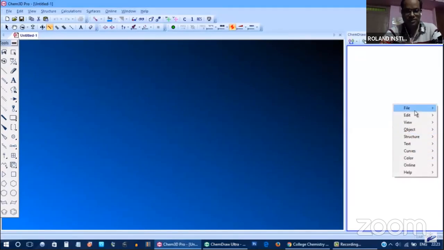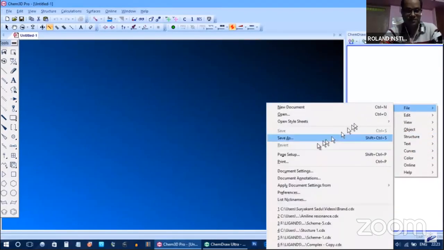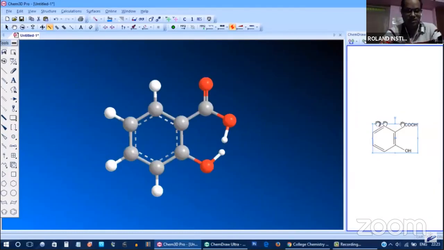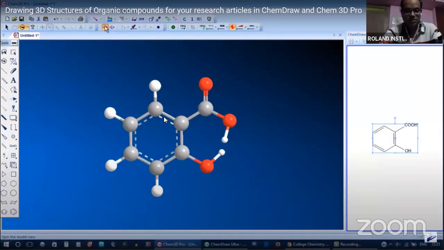So you have to paste this structure into 3D space. How they are putting it in 3D space. So this is visible on the 3D screen. This is your 2D, and this is your 3D structure.